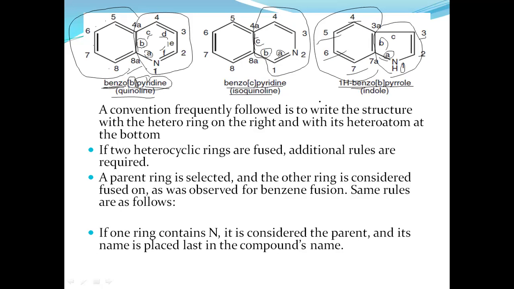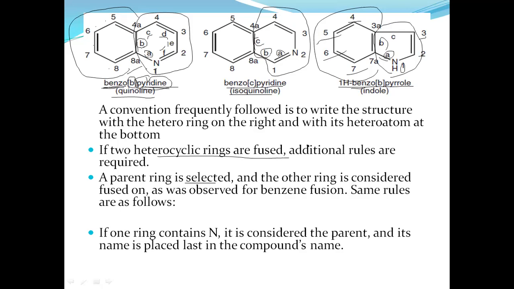This is related to when benzene is fused with the heterocyclic atoms. If two heterocyclic rings are fused together, there is another possibility. Then some additional rules are required. The parent ring is selected on that basis. How do we select the parent? Here in this example, benzene and pyridine. Pyridine is the parent ring.